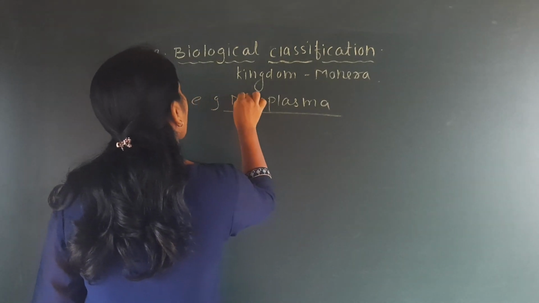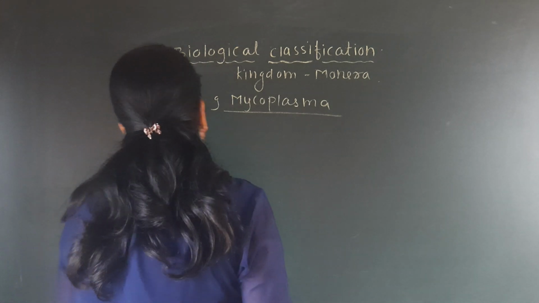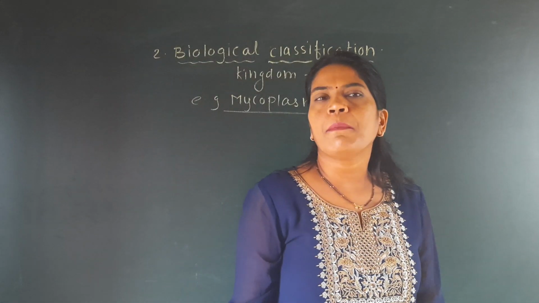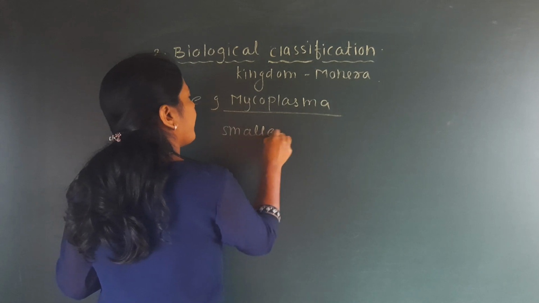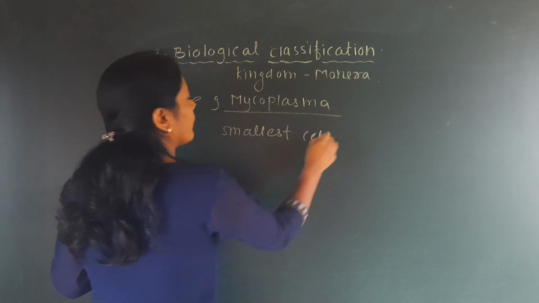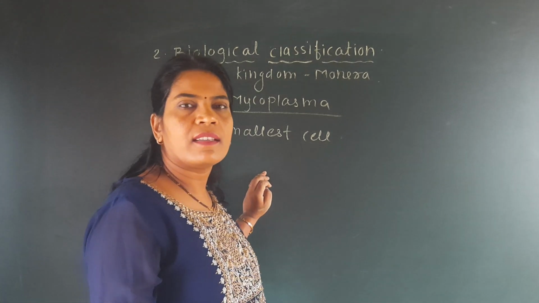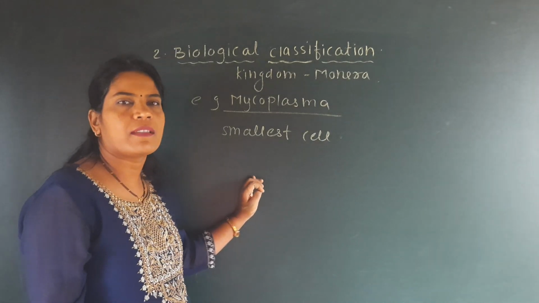Then what is meant by mycoplasma? This is the third example, okay, which is given in the NCERT. An important characteristic is that mycoplasma is the smallest cell of living organisms. The largest cell is the egg of the ostrich and the smallest cell is the mycoplasma.